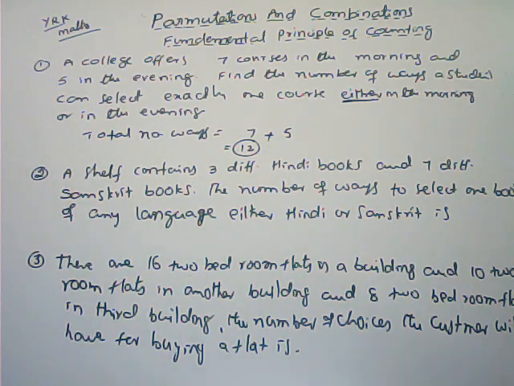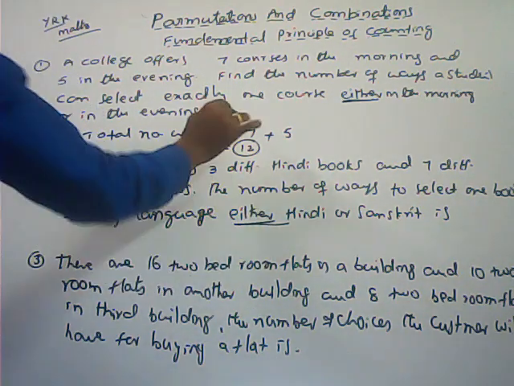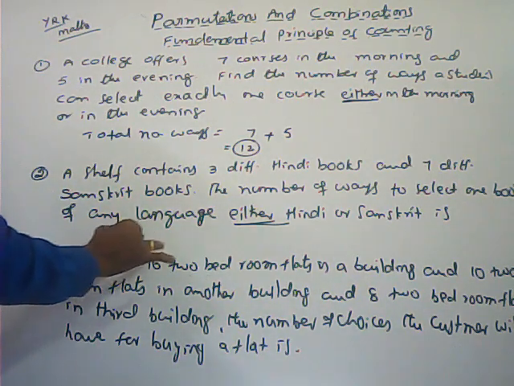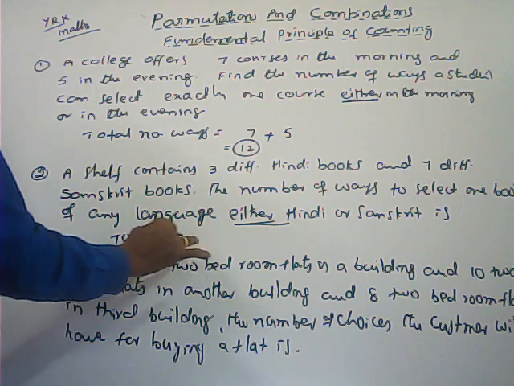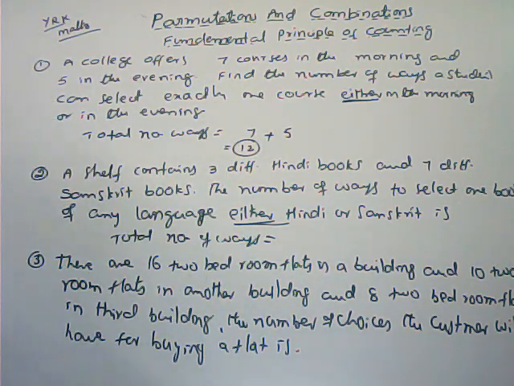A shelf contains 3 different Hindi books and 7 different Sanskrit books. Find the number of ways to select one book of any language, either Hindi or Sanskrit. Here we are using either, so we can use the addition principle only. The total number of ways is equal to the number of ways to select one book only.